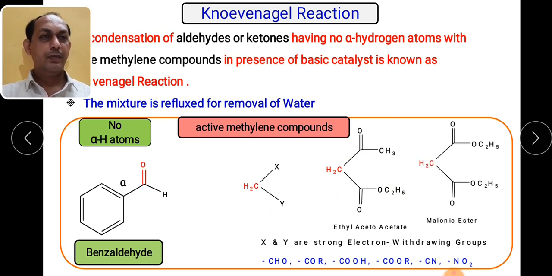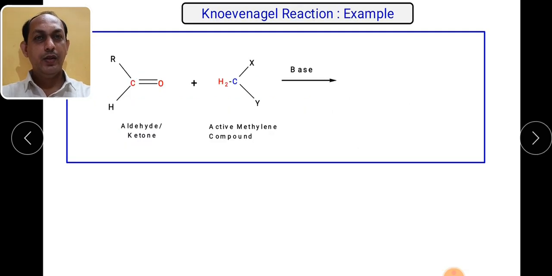What is another example? Here on both sides, which group is joined? COOR, and what is the R group? C2H5. Such a compound is called malonic ester because on both sides there is a COOR group. So these are examples of active methylene compounds. These two components react with one another, so let us see what reaction is given by these compounds.